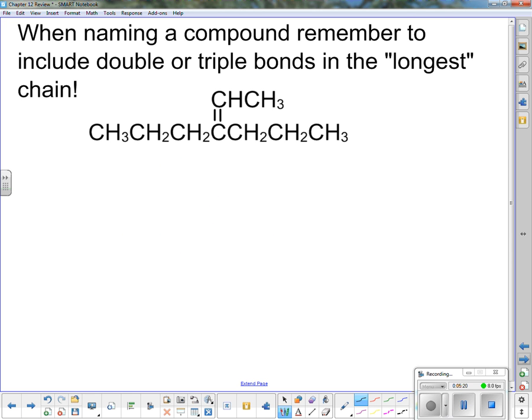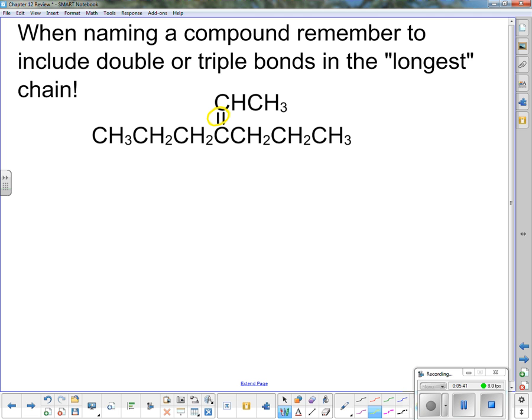So in the next one, when we're naming a double bond, we need to make sure that the double bond is included in the longest chain. Now that doesn't mean that the longest chain is going to include the double bond. So you've got to include the double bond in the biggest chain you can make with the double bond. So I've got this double bond right here, and I want to include it in the chain. So I know I'm going to have to include that ethyl. It looks like an ethyl group up the top. Now, does it matter which way, right or left, I go to the bottom?